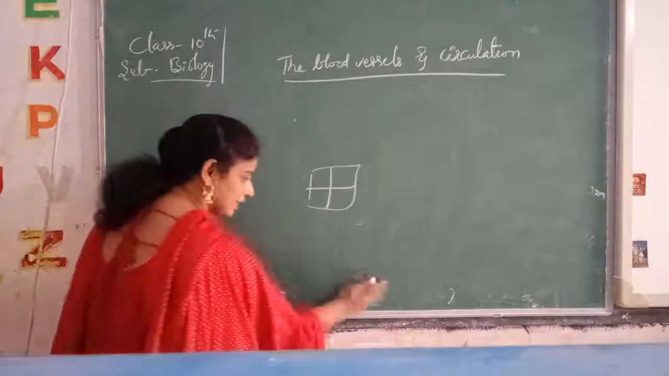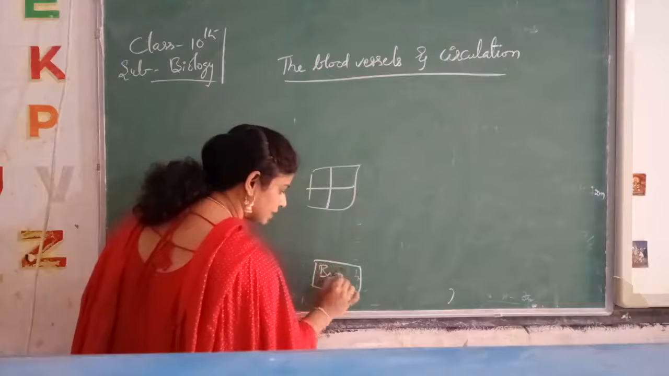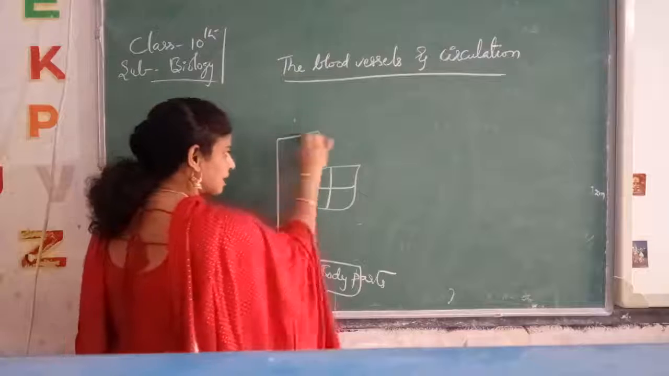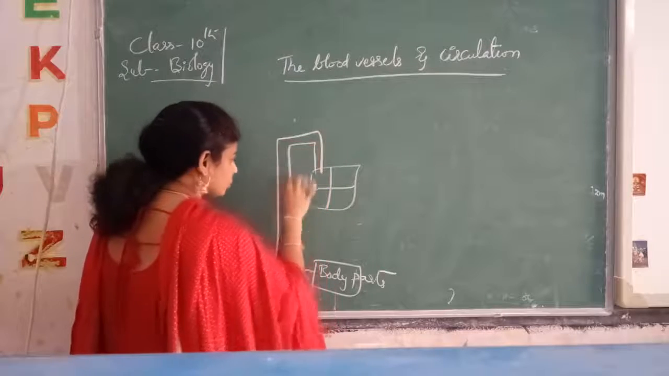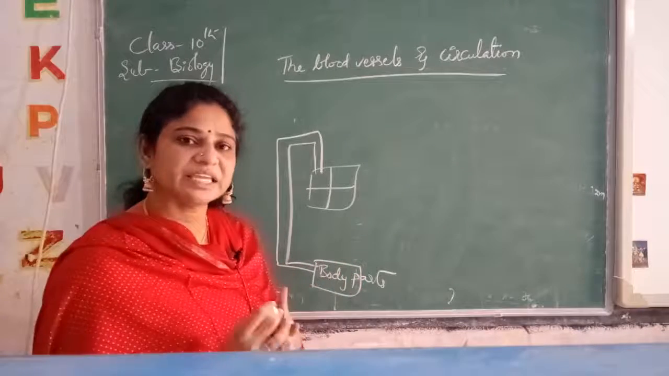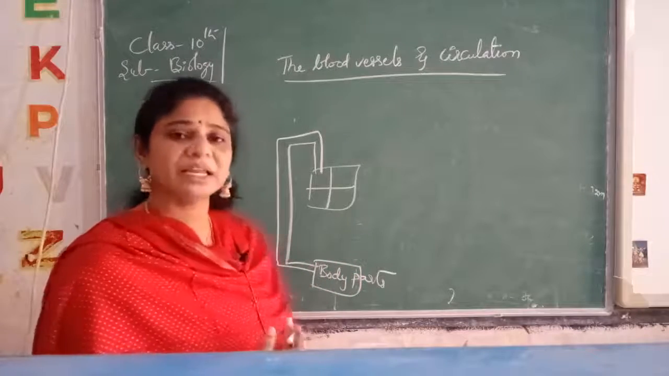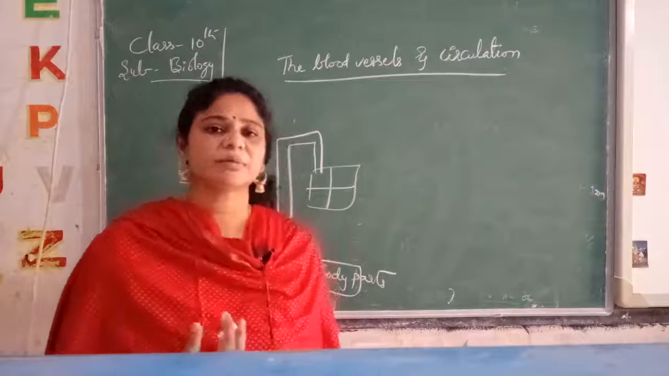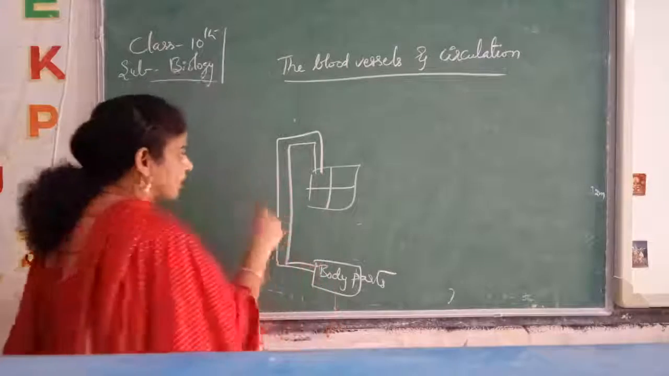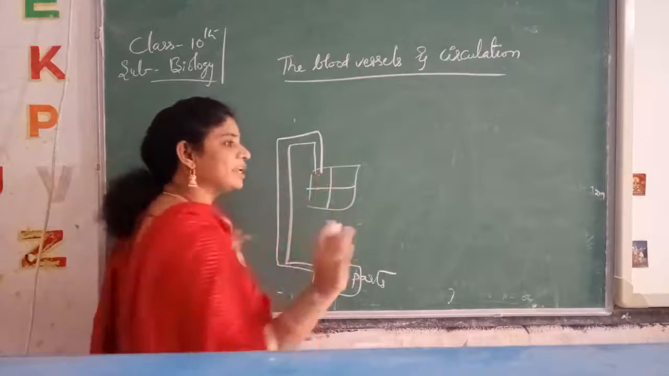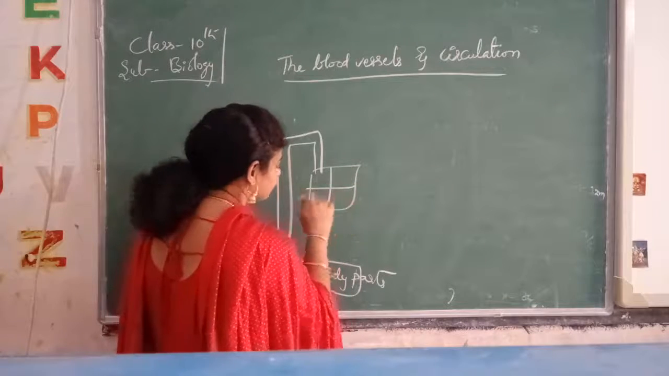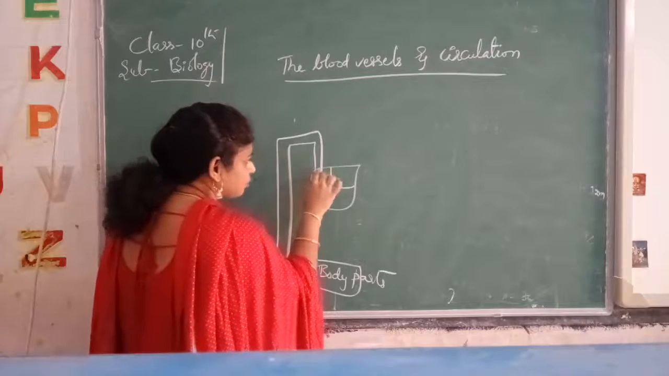See here, once again I am repeating, these are the body parts. From the body parts the blood is carried in this way to the heart. These are the body part cells, and from each and every cell the blood is collected. Mainly deoxygenated blood, that means carbon dioxide containing blood, is carried. We call it impure blood. It is carried into the right auricle. This side is the right auricle, left auricle, right ventricle, left ventricle.